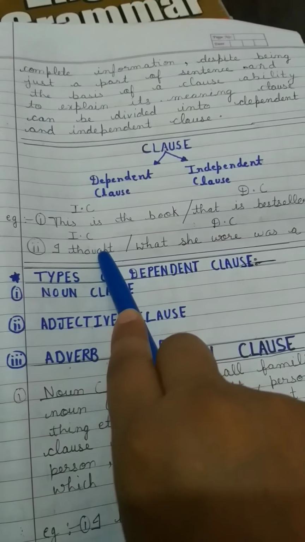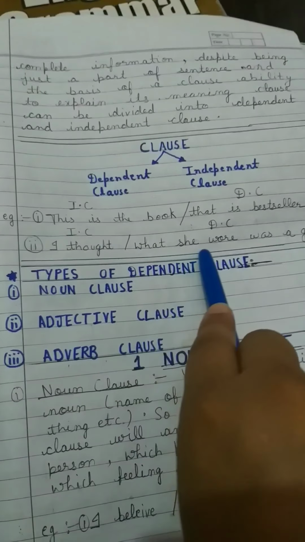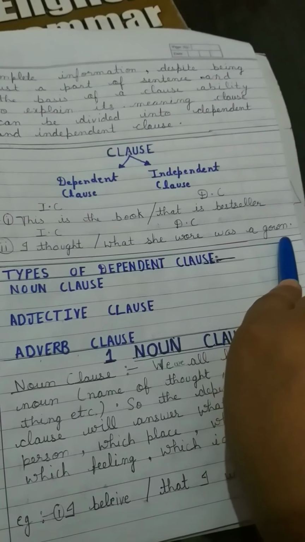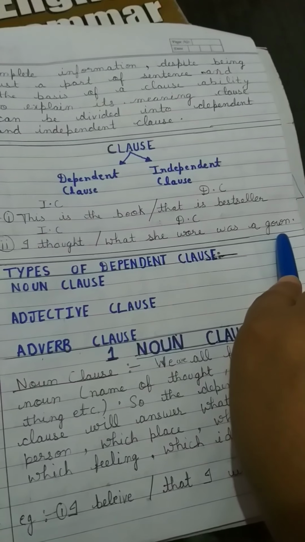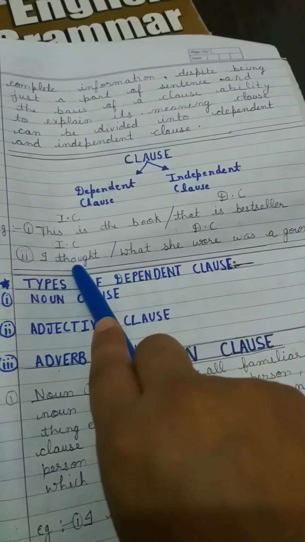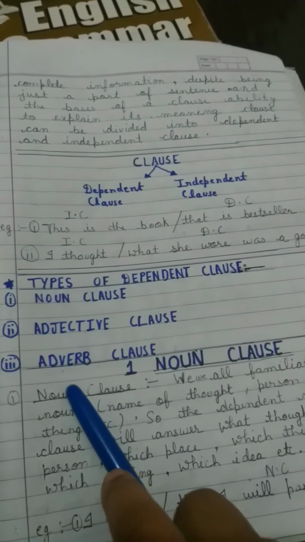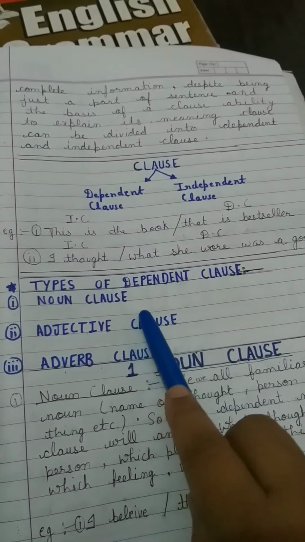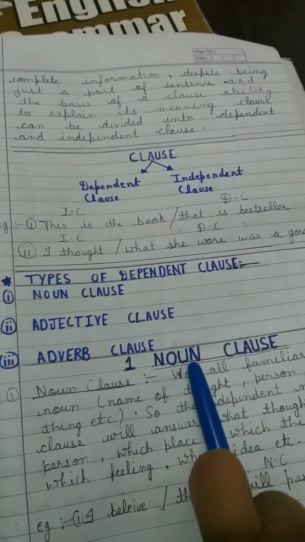I thought, what you thought? What she wore was a gown. So what she wore was a gown is a dependent clause, and it is depending on I thought. Next, the types of dependent clause: noun clause, adjective clause, adverb clause.